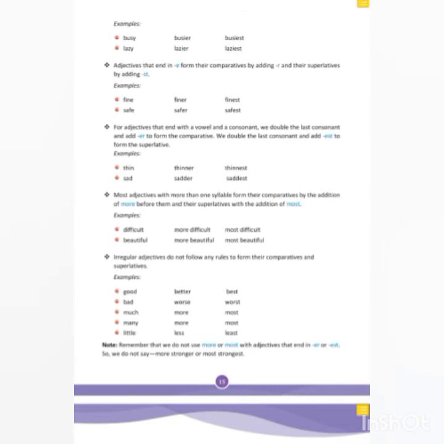Most adjectives with more than one syllable form their comparatives by the addition of more before them, and their superlatives with the addition of most. Suppose there are more syllables, not one syllable. Difficult, three syllables.